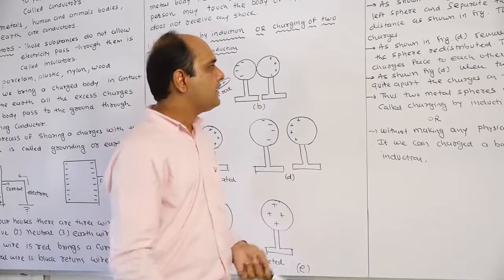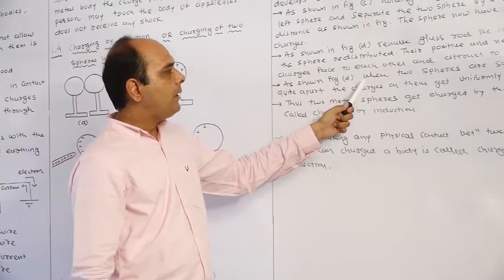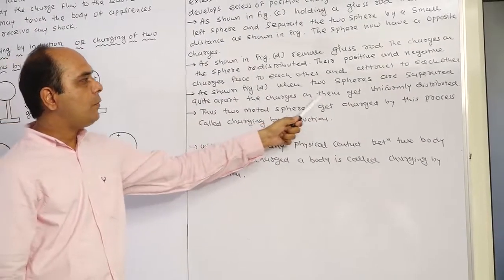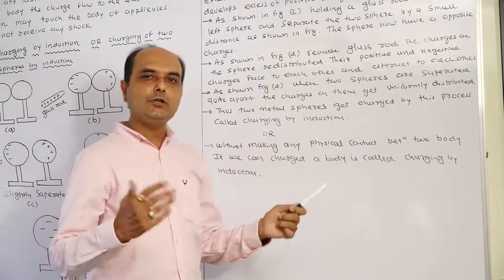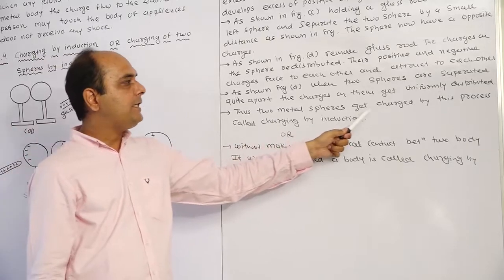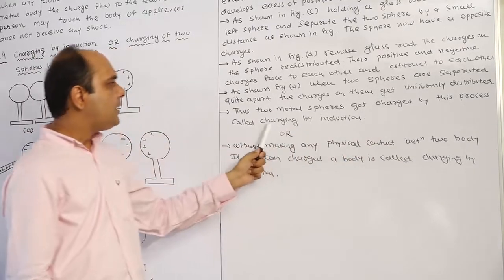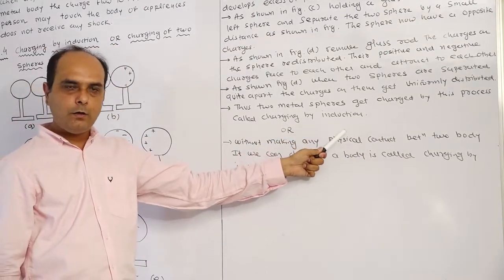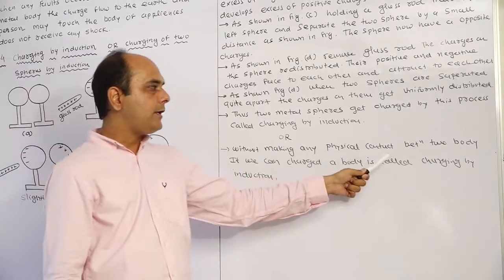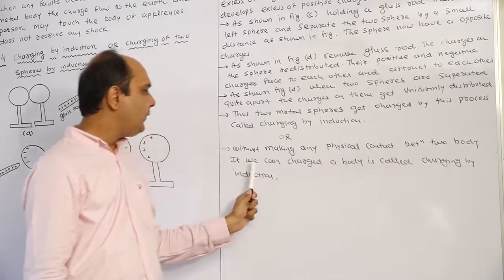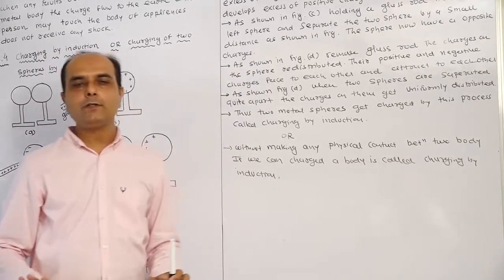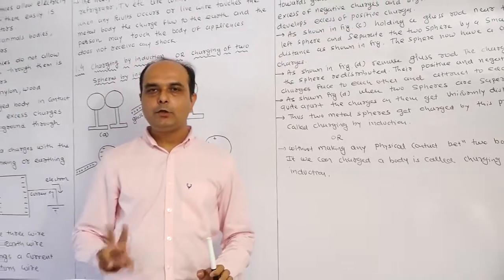So now the last thing. As shown in figure D, when the two spheres are separated quite apart, the charges on them get uniformly distributed. Thus, two metal spheres get charged by this process, which is called charging by induction. And another definition: without making any physical contact between the two bodies, if we can charge a body, it is called charging by induction.